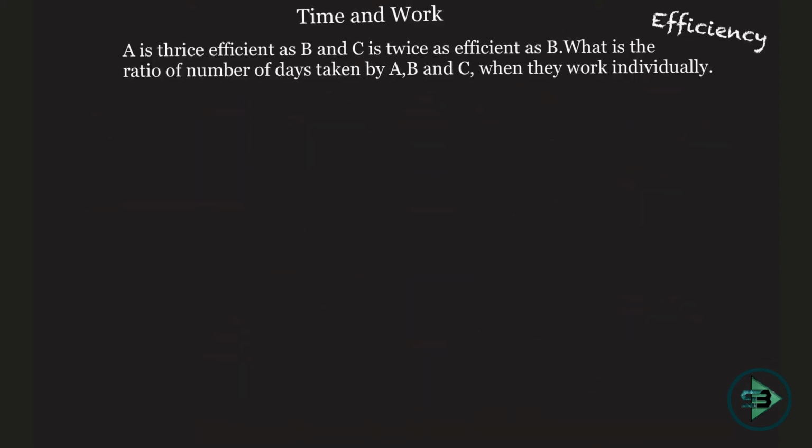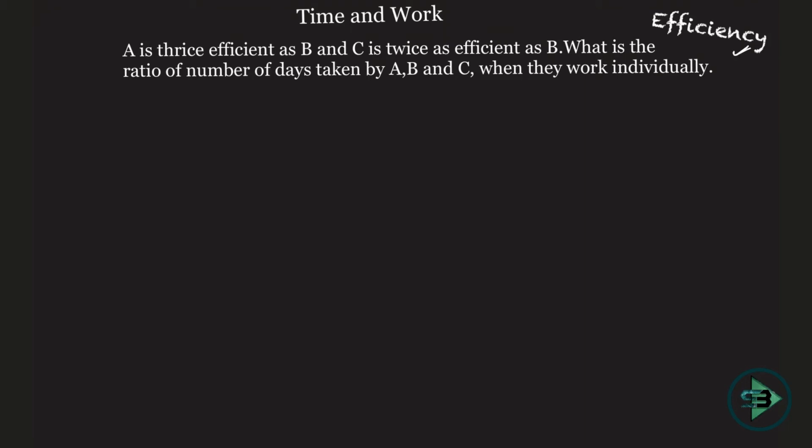So now let us see a few problems on time and work with respect to efficiency type. We started with normal time and work, then we moved on to clubbed work. Now we'll see problems on efficiency. What is important here is to understand how you fit the problem of efficiency in the LCM method, the LCM method that we have studied, and eventually reach the solution. So it is important to understand the wordings related to problems on efficiency.